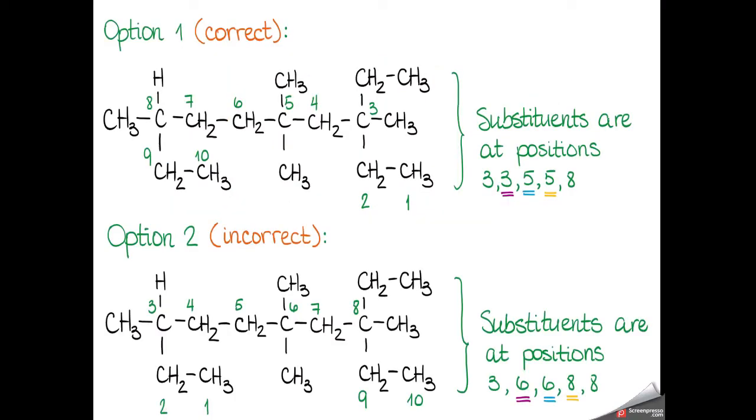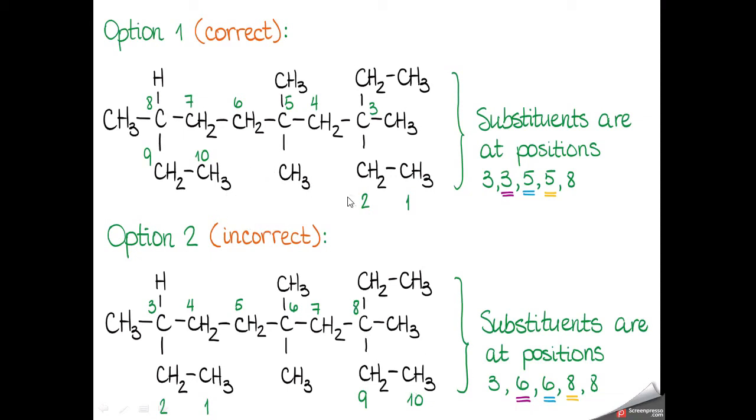Now there is another example. If you concentrate on these examples, the naming of alkanes becomes very easy for you. Now option 1, this is a compound. We will start numbering and select the longest chain. Again I told you that if we start numbering from here or here, it doesn't matter, same thing. We will go 1 2 3 4 5 6 7 8 9 10. This is the previous example which is now being explained in this way, and 1 2 3 4 5 6 7 8 9 10, which I already explained to you.